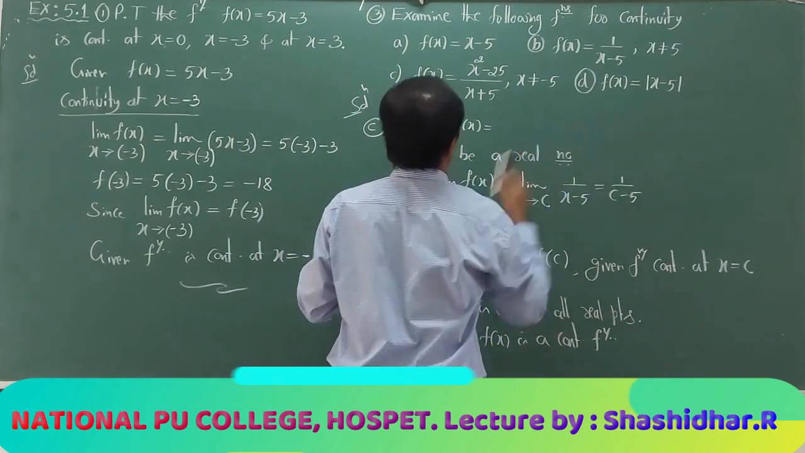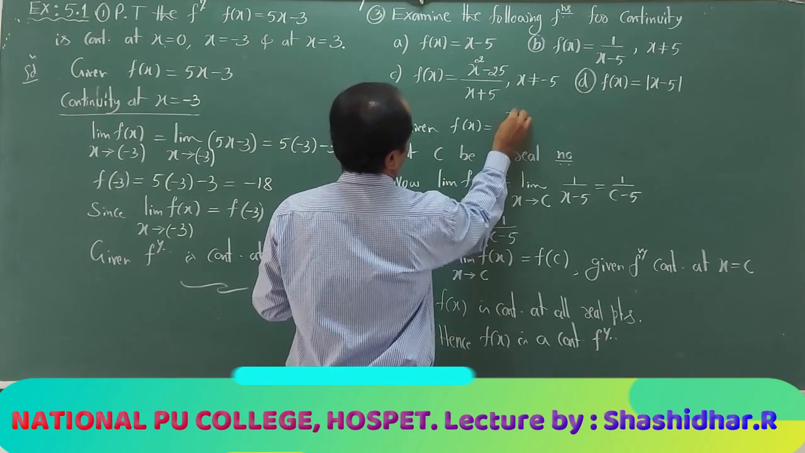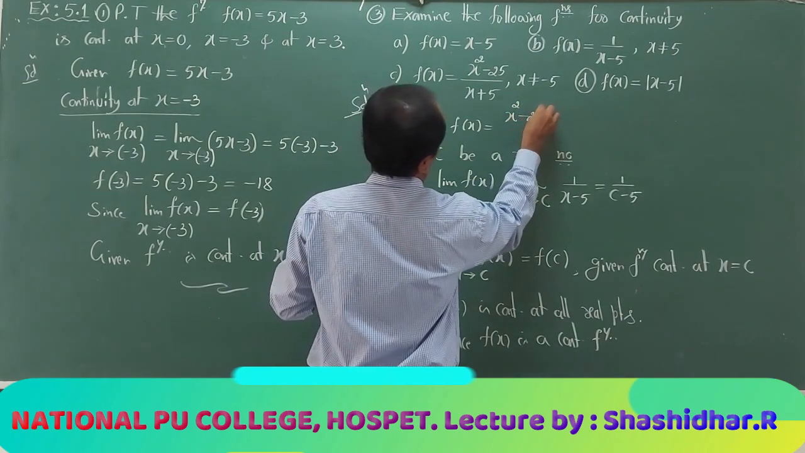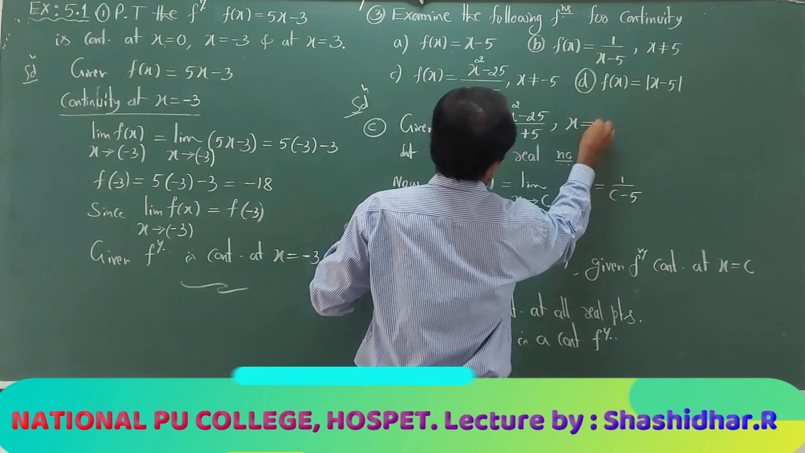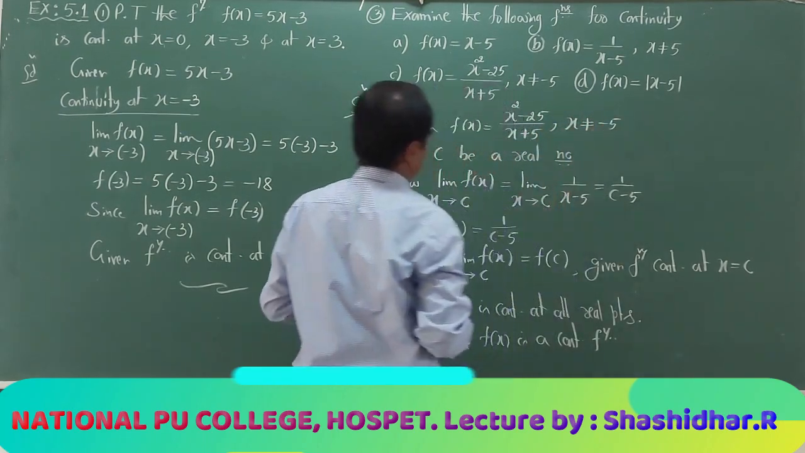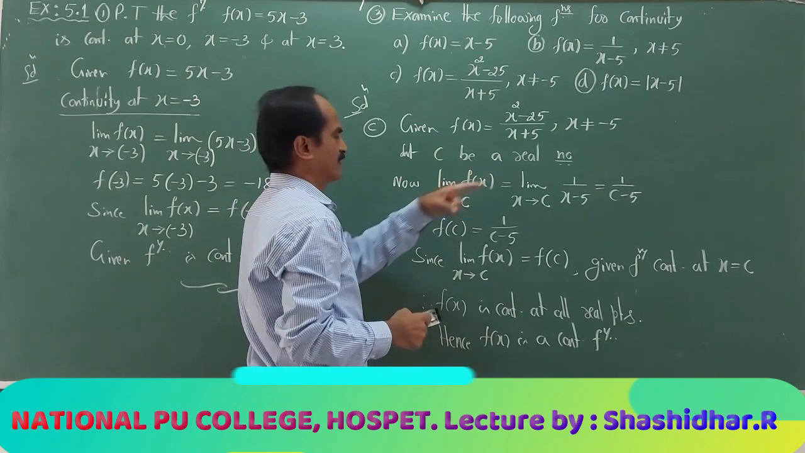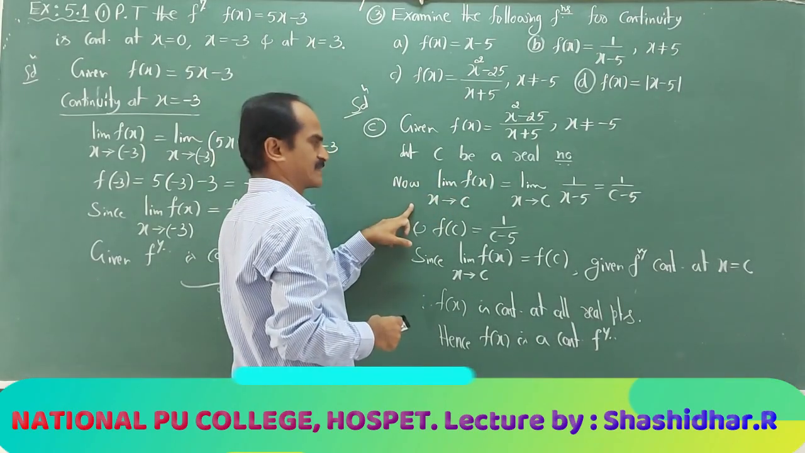Now let me write the answer for C. They are given f of x equal to x square minus 25 divided by x plus 5, where x is different from minus 5. Let c be a real number. Limit of f of x as x tends to c.